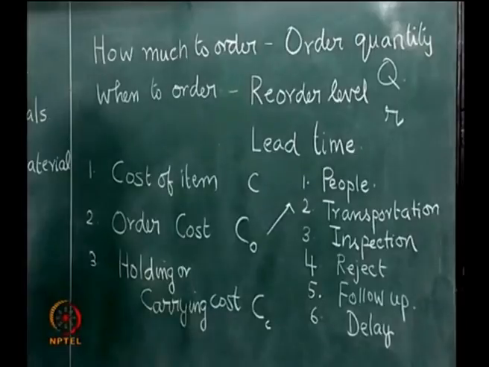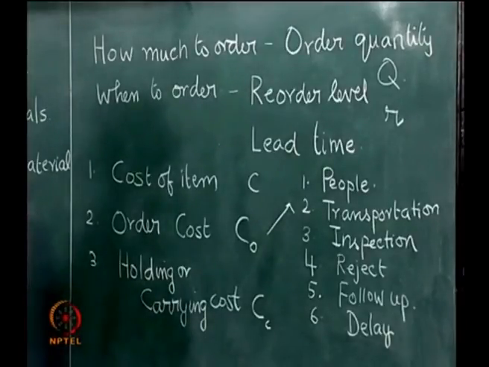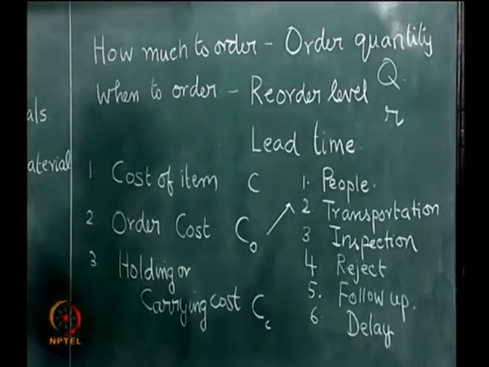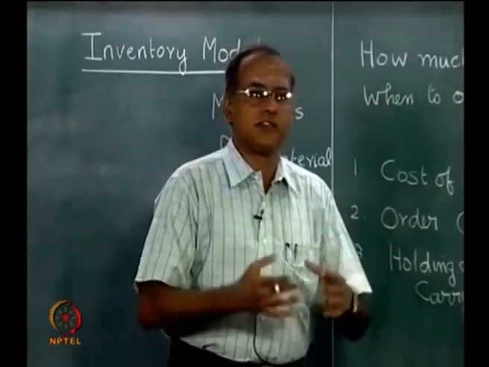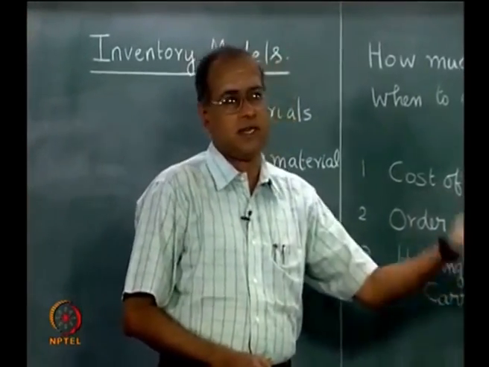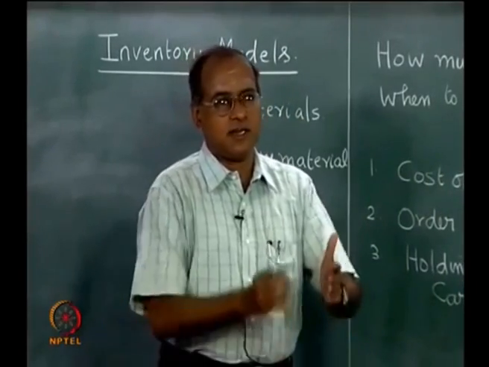And then, as I mentioned, when we do the optimization, the Q, let us say, is a little more than the daily demand, which means that the material that comes is going to be used for a certain number of days, and then an order is going to be placed, the next order is going to arrive and it is going to be used.